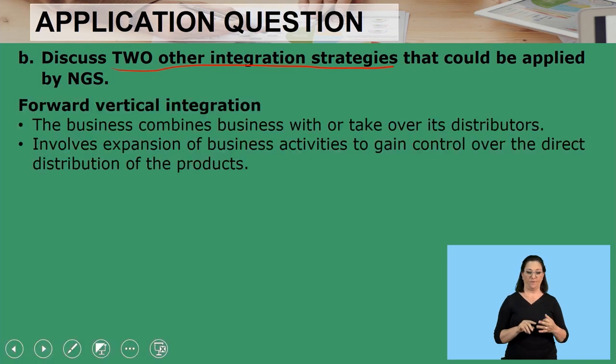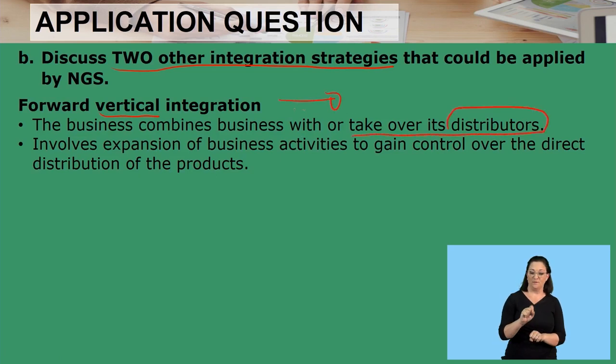We've got forward vertical integration strategy. When we go forward, the business combines with or takes over its distributors. We are basically taking over the distributor. It involves expansion, which is growth of business activities to gain control over direct distribution of the products.